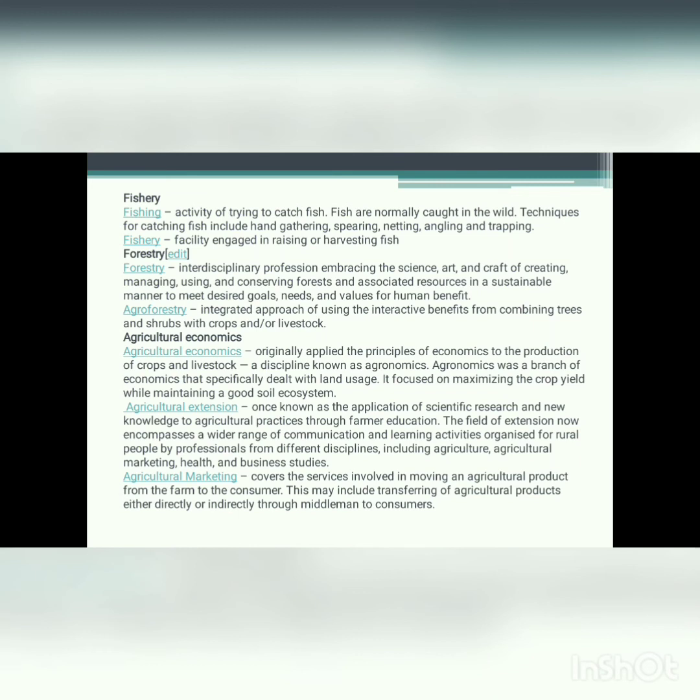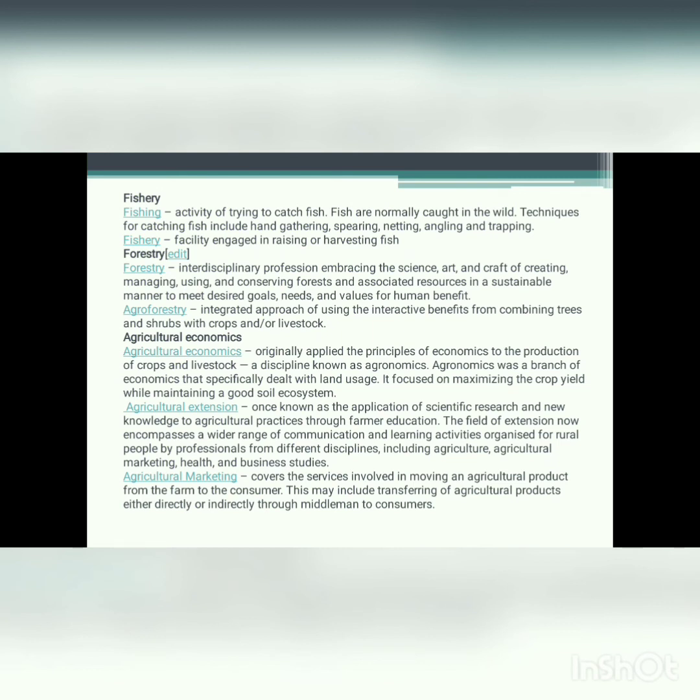Agricultural economics. Agricultural economics originally applied the principles of economics to the production of crop and livestock, a discipline known as agronomics. Agronomics was a branch of economics that specifically dealt with land usage. It focused on maximizing the crop yield while maintaining a good soil ecosystem.